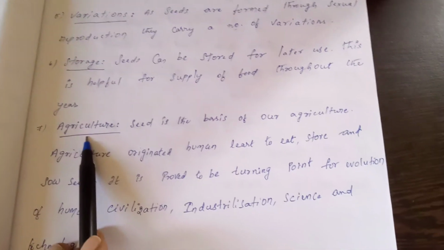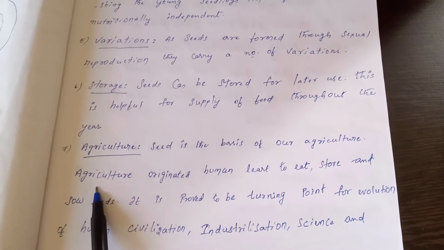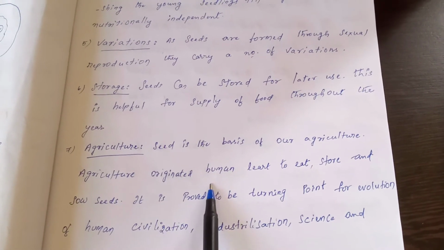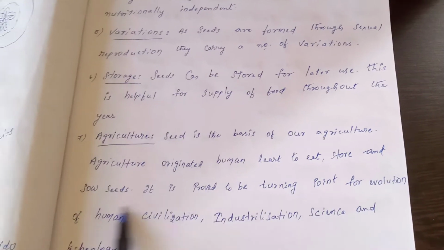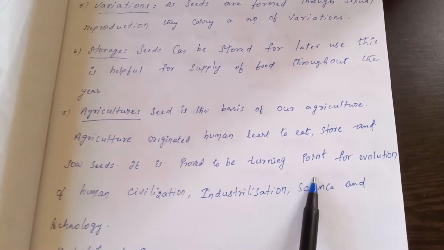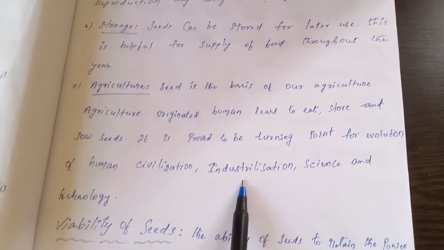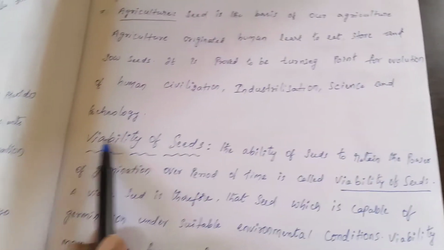And another one is agriculture. Seed is the basis of our agriculture. Agriculture originated when humans learned to eat, store and sow seeds. It proved to be a turning point for the evolution of human civilization, industrialization, science and technology. And one more important topic is viability of seeds.